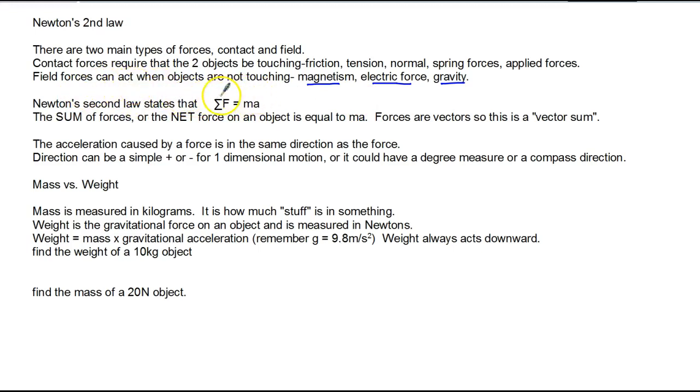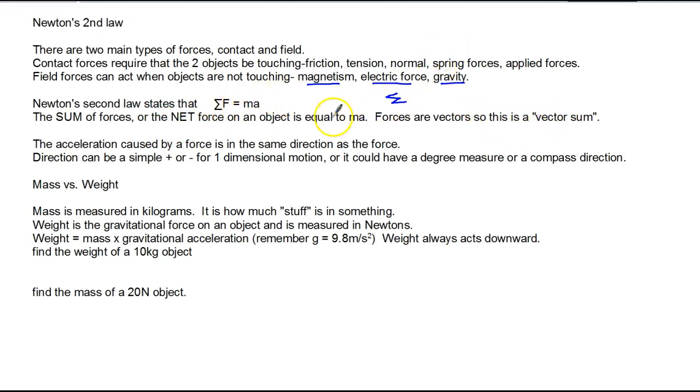Newton's law says that the sum of the forces equals ma, mass times acceleration. So if I exert a big force, I get a big acceleration. If I exert that force on a big mass, I get a smaller acceleration. So force and acceleration are directly proportional, and acceleration and mass are inversely proportional. This symbol is the Greek letter sigma, and it means the sum of, means add them up. So it is the sum of the forces, or the net force, that actually causes the acceleration.